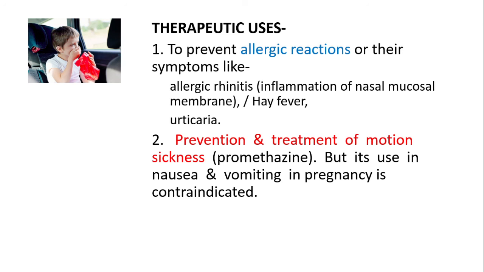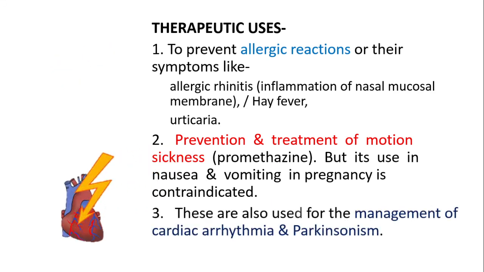That is one of the very important things. From the exam point of view, we should know that contraindication. What is the contraindication of promethazine? It is contraindicated in pregnancy. And the last one is that it is also used in the management of cardiac arrhythmia as well as in the treatment of Parkinsonism.